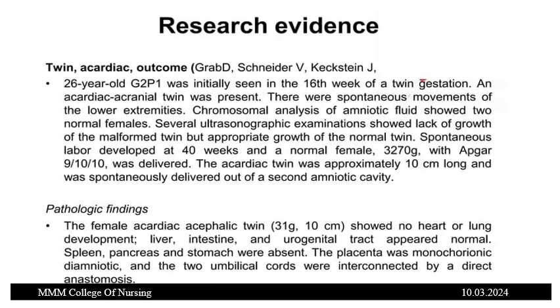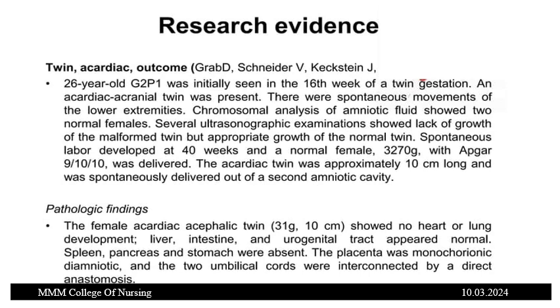So there's a research evidence. A 26-year-old G2P1 woman was initially seen at the 16th week of twin gestation, and an acardiac acranial twin was present. There were spontaneous movements of the lower extremities. Chromosomal analysis of the amniotic fluid showed two normal females.